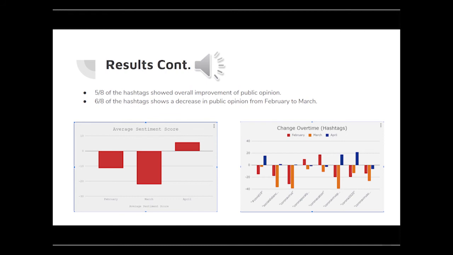These graphs are really the meat and cheese of our research. It's everything. The first graph shows that our theory is true: the public opinion of how things have been handled and how the coronavirus has resulted within our state and then globally has been pretty negative and has continued to go negative as we reach the worst months of the virus. But as we're coming out of it, the public opinion is starting to increase.